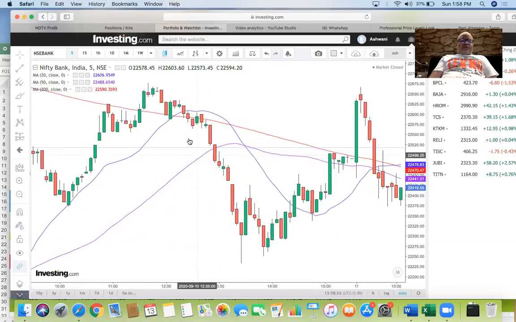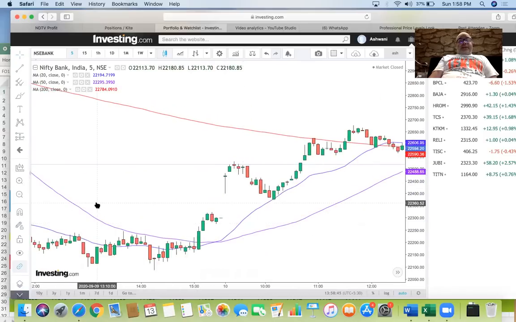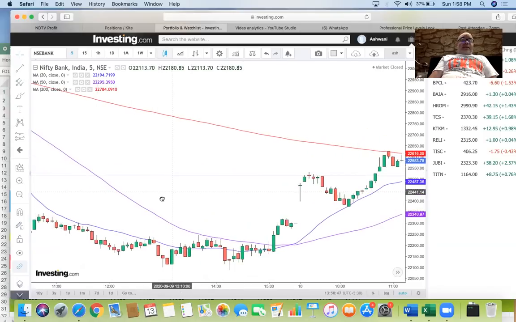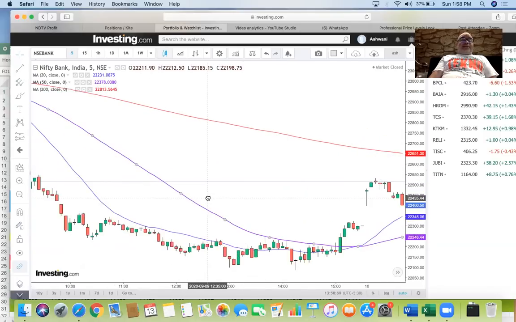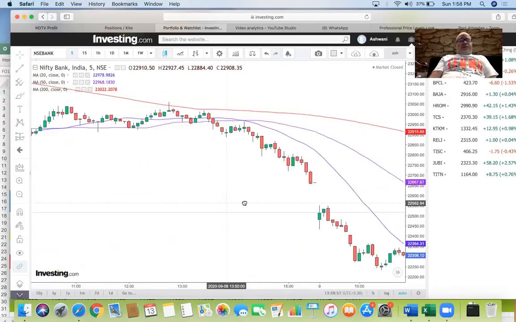Let me expand and show you. Here, the price kind of overextended, and it is easily possible to see that green is coming back into the market because it is overextended. Now this overextension is a relative phrase. In a trending market, you may have 3 down days and the price may still not be overextended. In a ranging style market, it will become overextended fairly quickly.